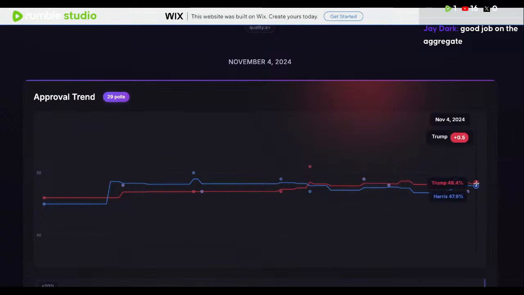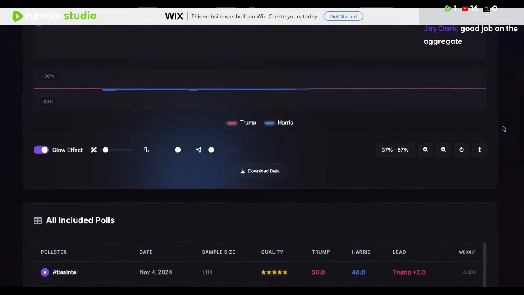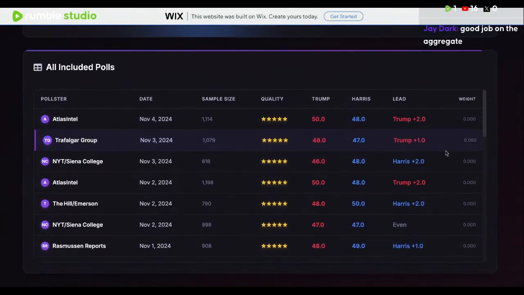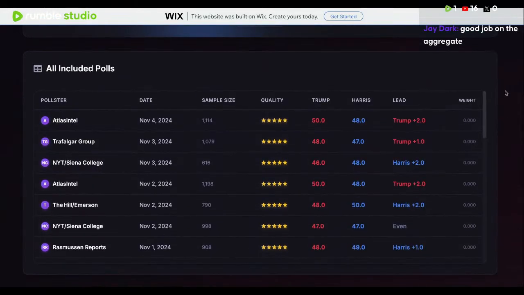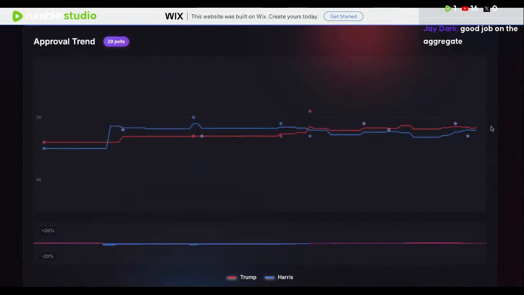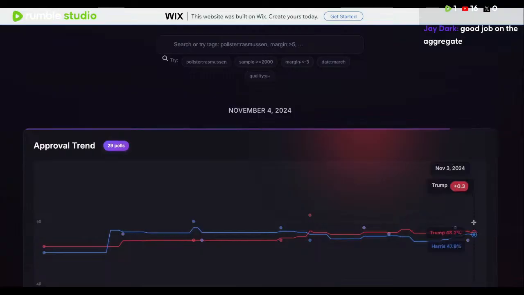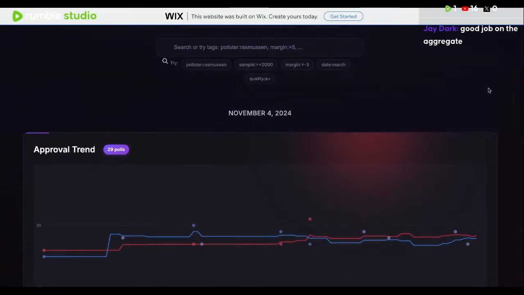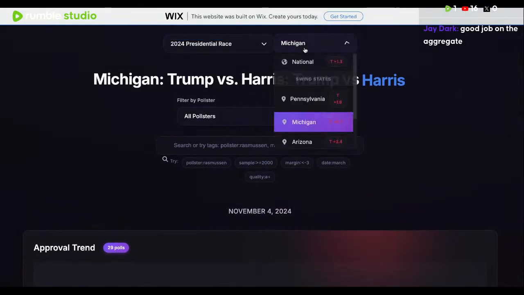So the average was about 0.9 percentage points off in Michigan, but pretty much the message is clear. The polling was about right. He was able to win Michigan by a somewhat close margin. He did a little bit better than the aggregate expected, but overall, he did well, right?